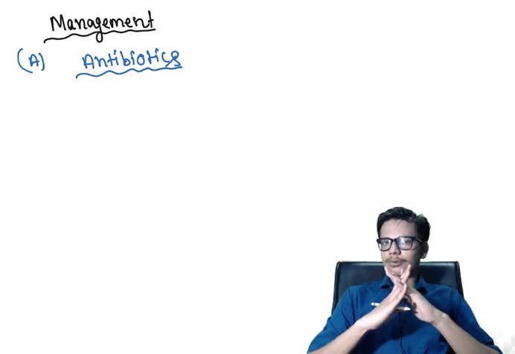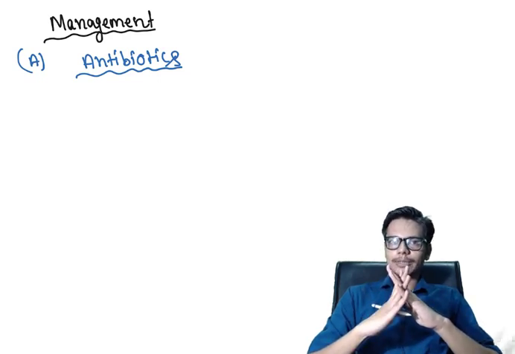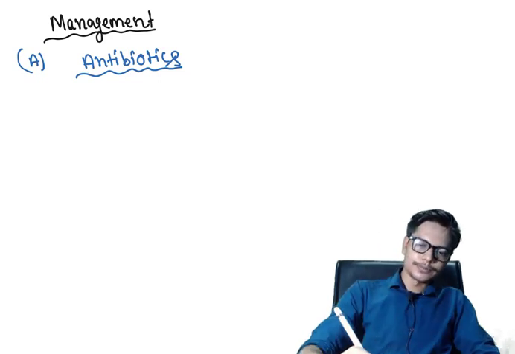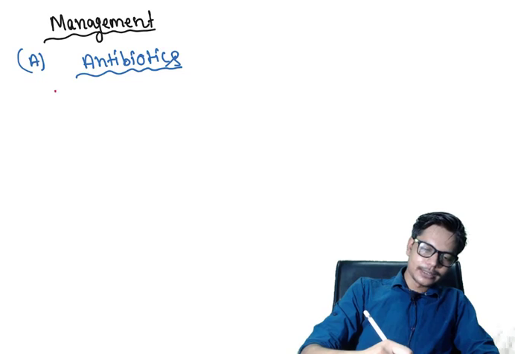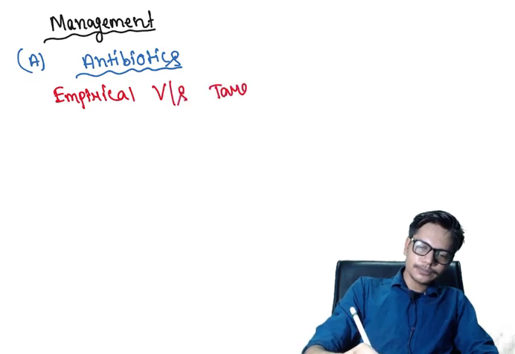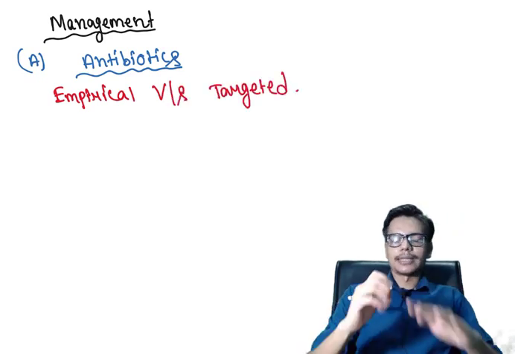At first you have to know whether your antibiotic is an empirical antibiotic therapy or a targeted antibiotic therapy.